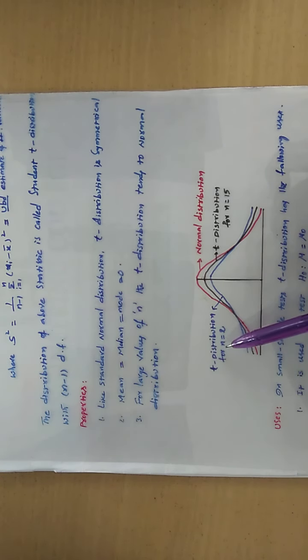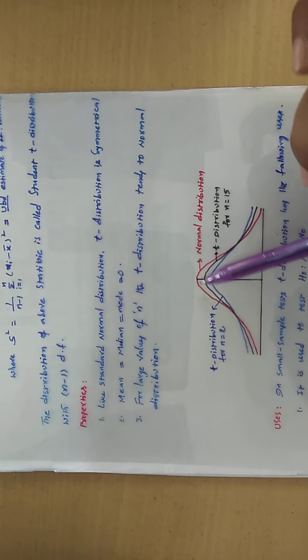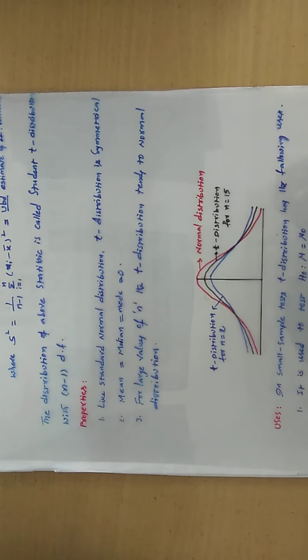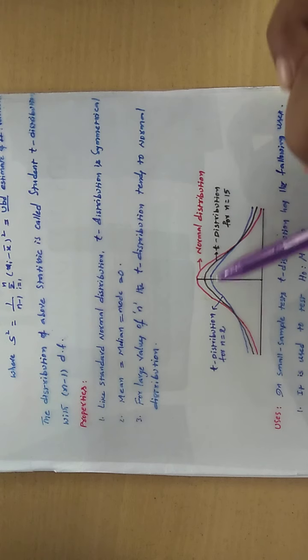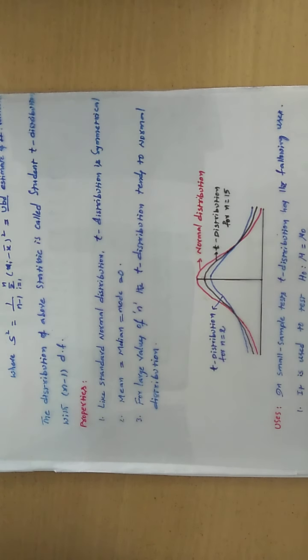When the sample size is 2, the t distribution is this blue shape, almost becoming the normal curve shape. But for n equal to 15, that means the sample size has increased, the t distribution reaches closer to the shape of the normal distribution. So when the sample size increases, the t distribution becomes a normal distribution.